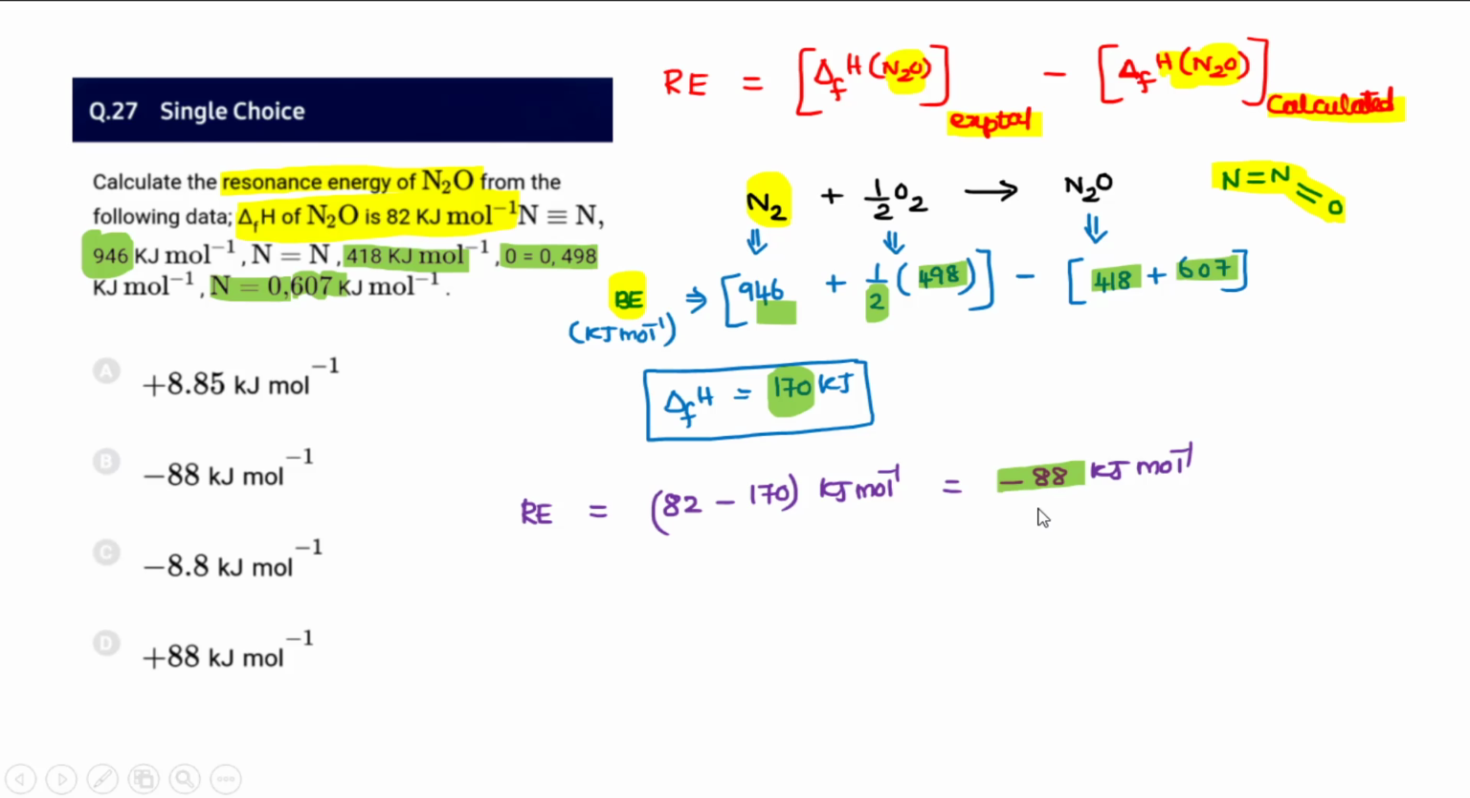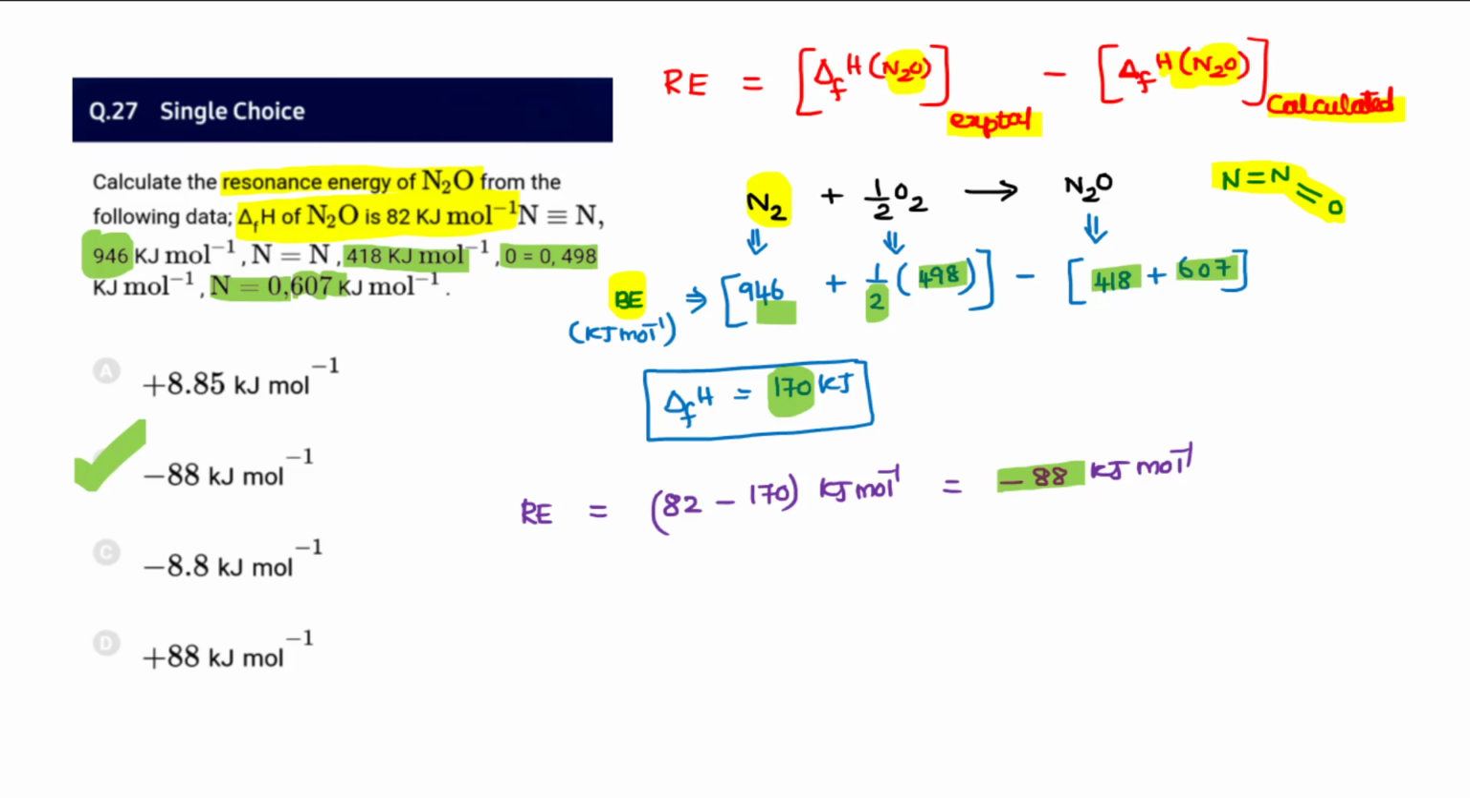You should be very, very cautious, though it is the easiest one. Look at the options. B, C, D are almost similar. You may get that number 88, but whether it is plus 88 or minus 88, or the decimal points, the options are very sensitive. So you should be cautious. You should be very careful when you do the calculations for this type of question. So I will say B is the answer for it.